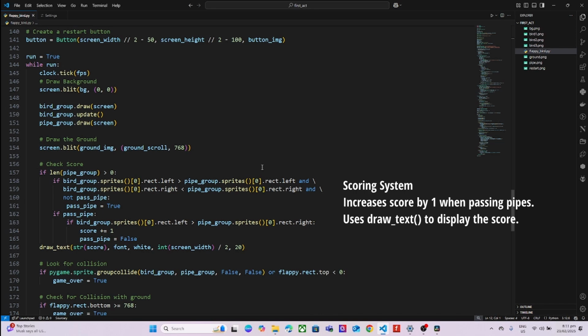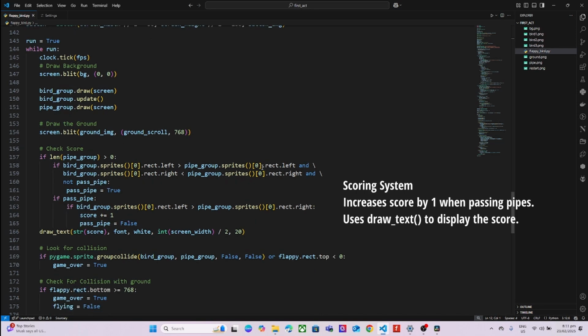The scoring is simple. When the bird successfully passes between the pipes without colliding, the score increases by 1. The updated score is displayed at the top of the screen.